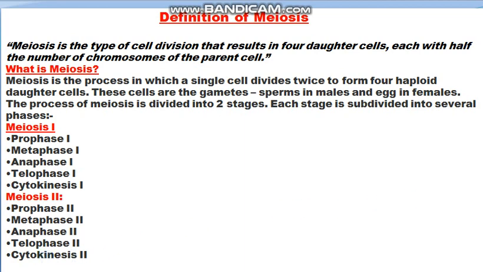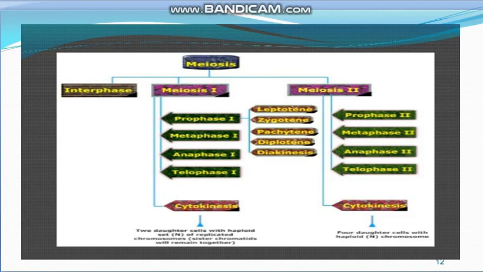then cytokinesis second. This is the diagrammatic representation of the different stages of meiosis: after interphase, meiosis starts, and this is meiosis first, this is meiosis second. Meiosis first is divided into these stages which I have already named, and these are the stages of meiosis second. In meiosis first, prophase first is again divided into certain stages.